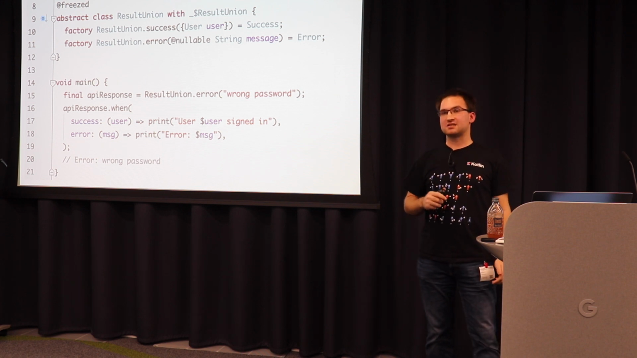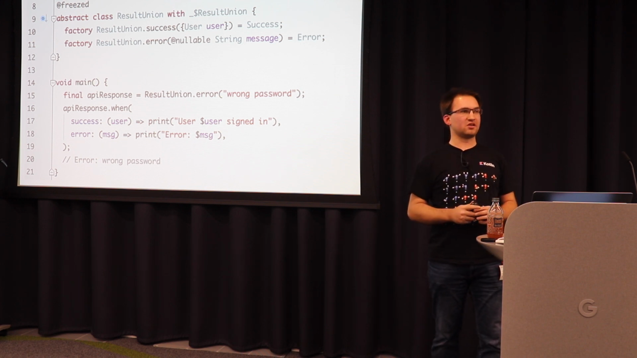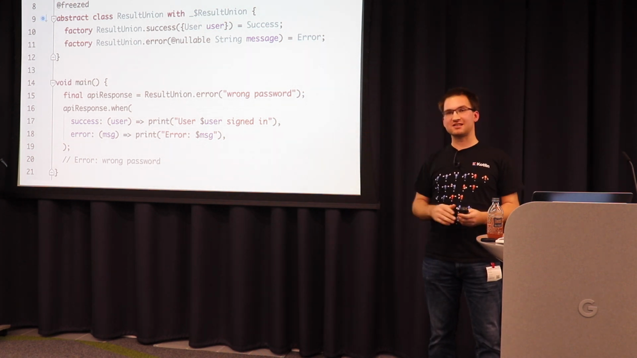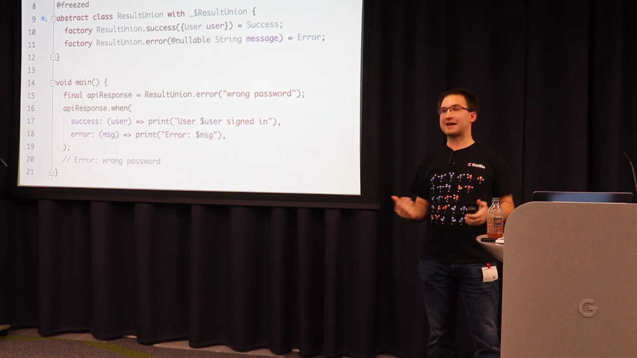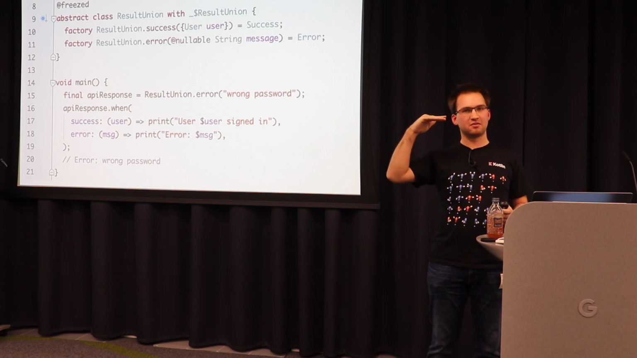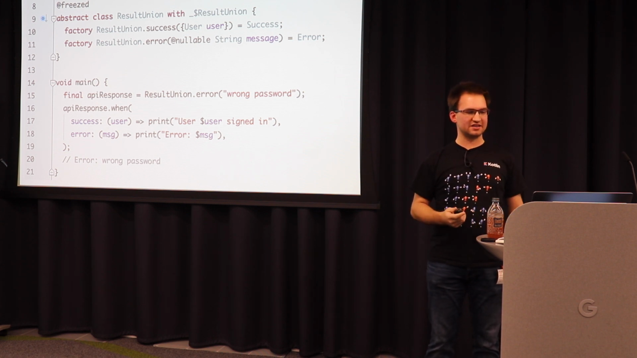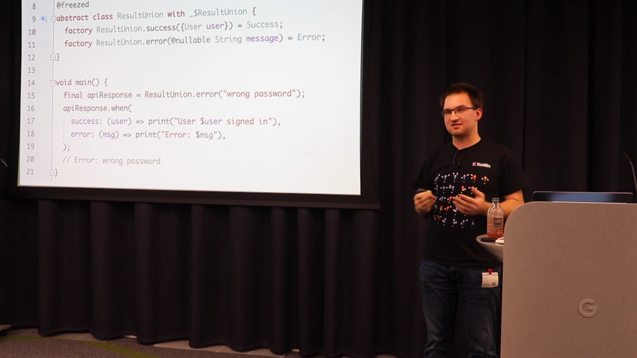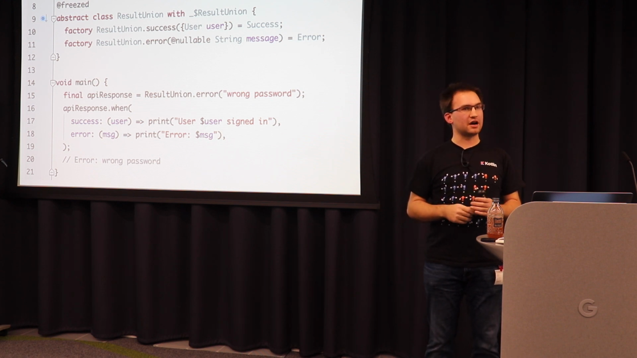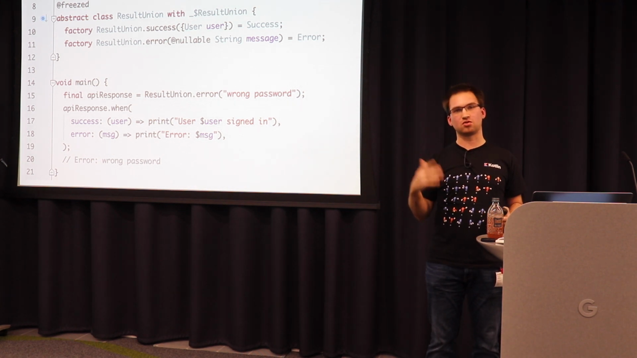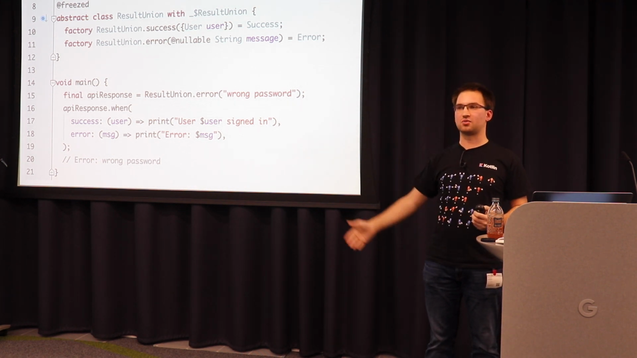Freezed then generates a when method. And this is where things get really nice. Because with this when method, you get a ResultUnion, you don't know which exact type it is. And then you call the when method and you have to define every possible case. So in this case here, what should happen if it's a success? What should happen if it's an error? And you cannot miss any case. There are other methods to check only for certain cases, but then you have to implement an orElse method to handle all the remaining cases.